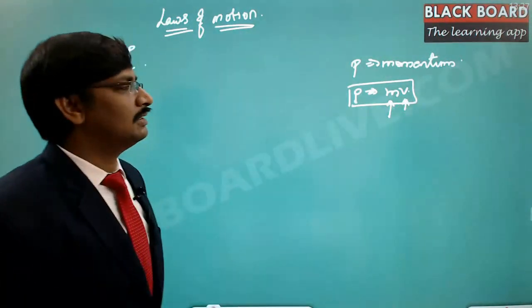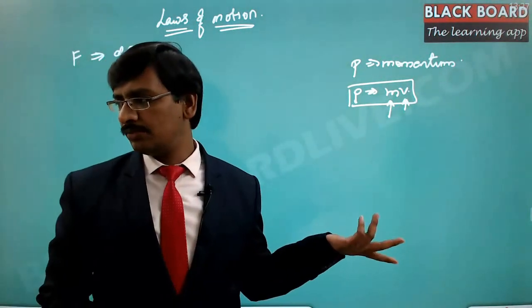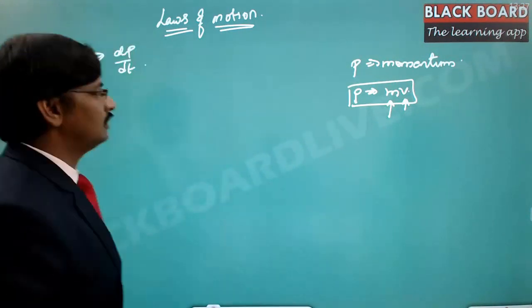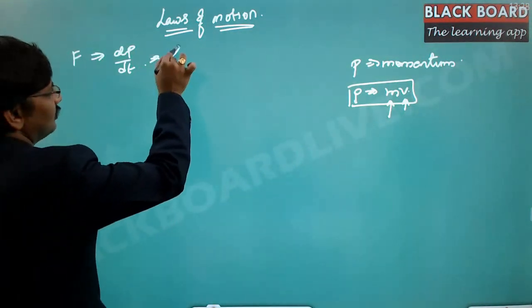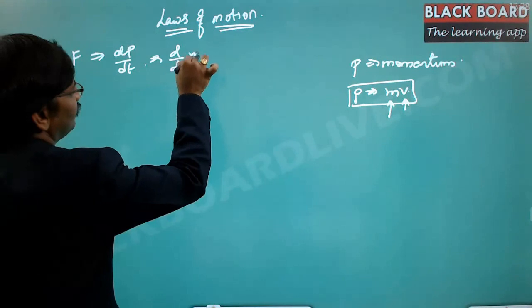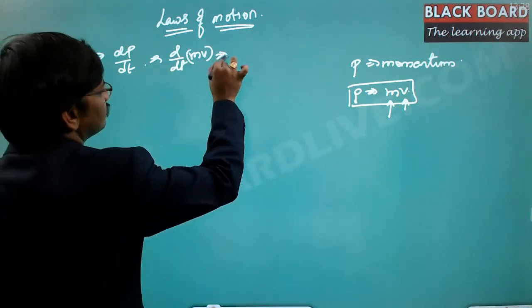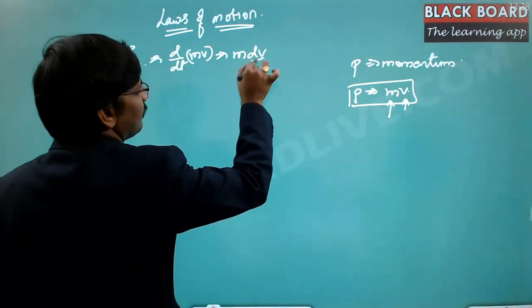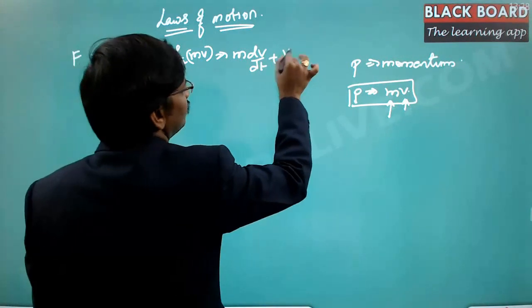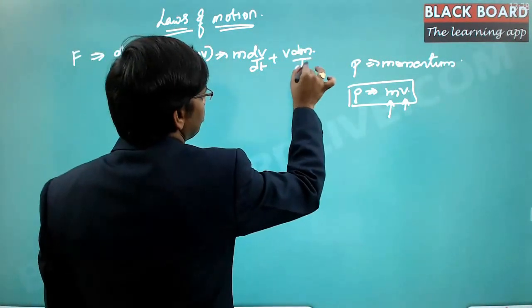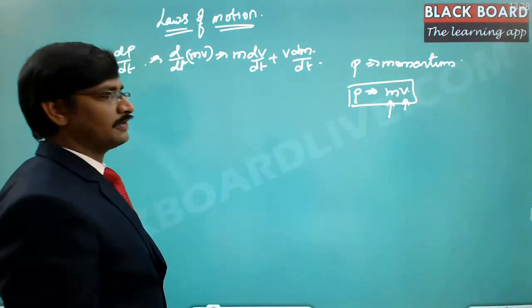Now the rate of change of momentum is the force here. So the rate of change of momentum is nothing but d by dt of mv. This is m into dv by dt plus v into dm by dt. So this is the product rule of differentiation.